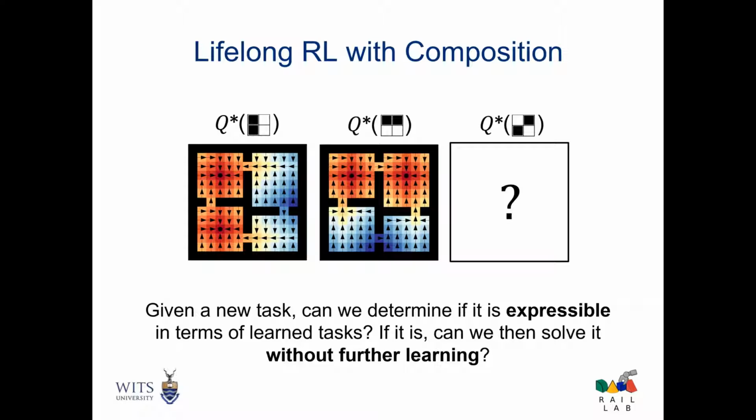So we are interested in the lifelong setting where an agent is constantly receiving tasks and needs to leverage learned skills to efficiently solve new tasks. In particular, the question we are interested in is, given a new task, can we determine if it is expressible in terms of learned ones? And if it is, can it be solved without further learning?